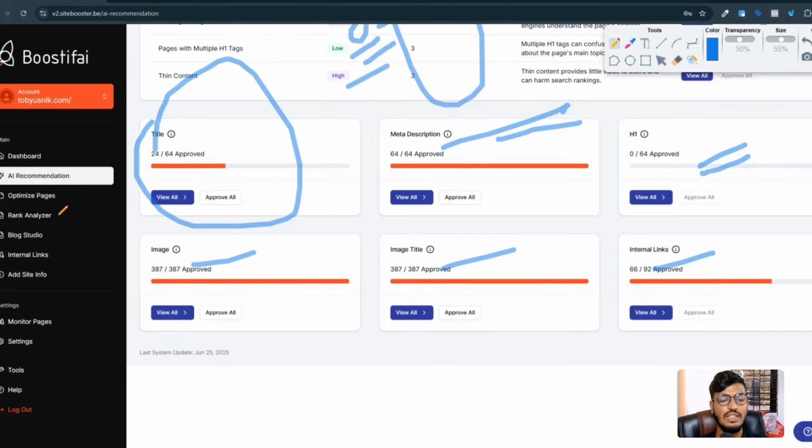And you can see here is the rank analyzer option, optimize pages option, internal linkings, add site info, and everything of this site here. So I am recommending you to use this site to do your website SEO if you don't have time to do manual SEO. Okay. And manual SEO needs time to happen or needs time to rank. Okay. But this AI based SEO will help you to rank your website higher on Google. Okay. So let me go back to the topic again.